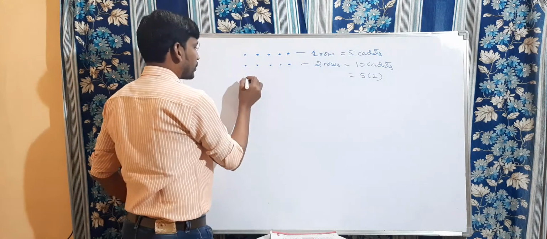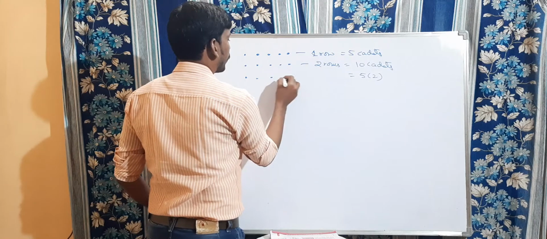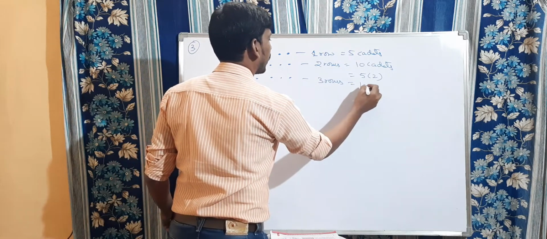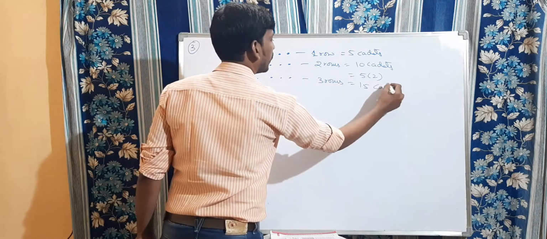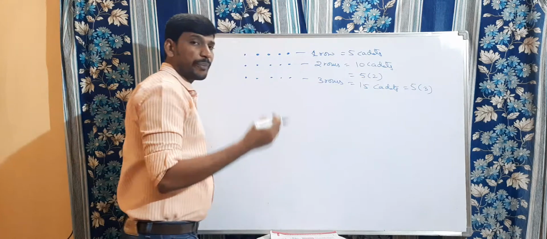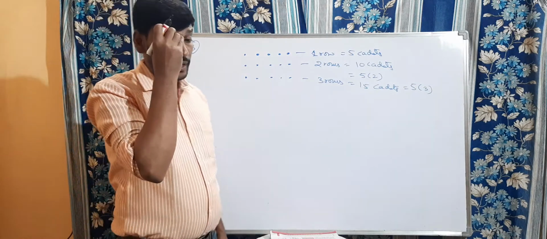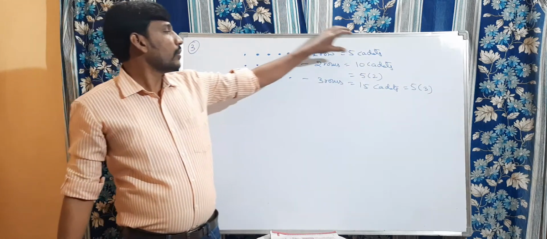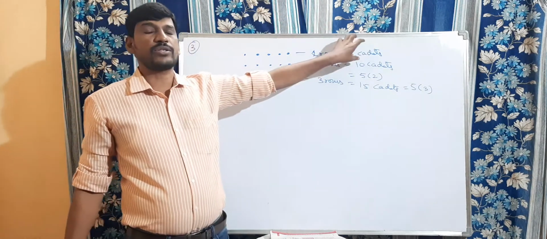Clear? Suppose there are 3 rows. In 3 rows, how many cadets are there? Generally, by counting, we will get 15 cadets. This can be written as 5 into 3. The 3 here shows the number of rows, because in each row there are 5 cadets.